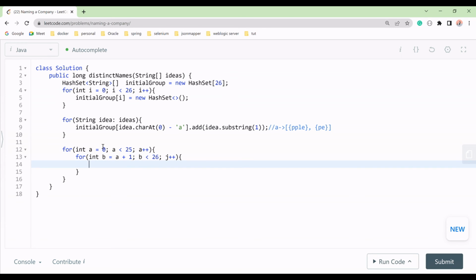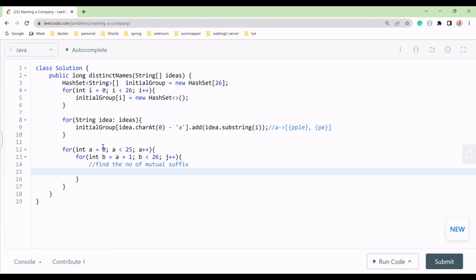Now what we will do, get the number of mutual suffix. We will try to find the number of mutual suffix, right? How will we do that? We will take the group, and from the group we will take the suffix. So let's suppose we'll take a string, I will take idea, we'll take a. This is idea a, and from here we'll take it from the initials, right?